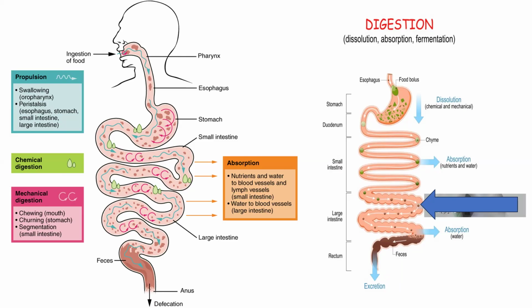And water and electrolytes are reabsorbed from the large intestine, and then solid feces will be expelled or come out in the form of feces through excretion. The image is given: the stomach, duodenum, then the small intestine, large intestine, and rectum, where the feces is stored, and feces come out. The process is called excretion or egestion.